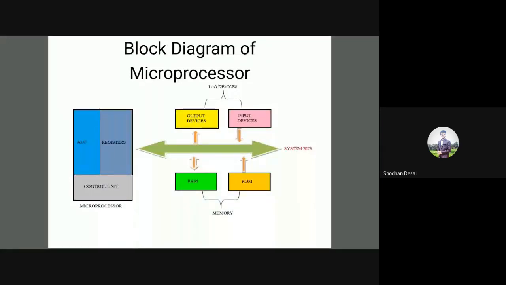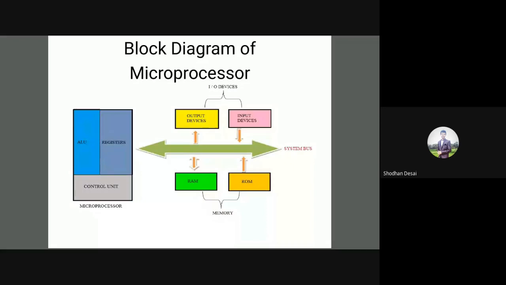As you can see in the first block on the leftmost side, the microprocessor consists of the ALU, the arithmetic and logical unit, and registers. The arithmetic and logical unit is meant for performing arithmetical and logical operations. Registers are meant for storing information, storing data. The control unit performs the controlling operations, that is, at what time the data has to be stored, and how much the time gap should be between one operation and the next. All that is decided by the control unit. So that is the function of the microprocessor.